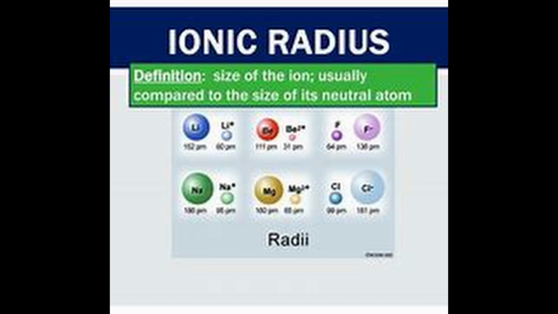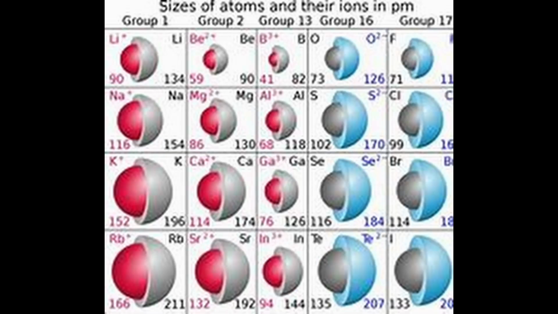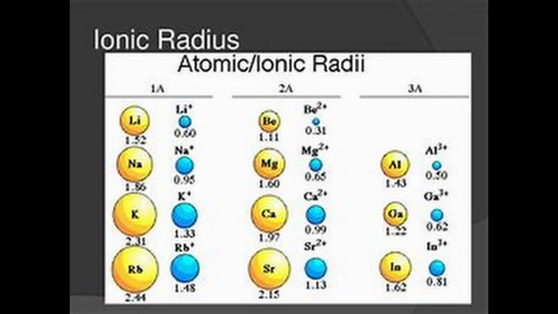The ionic radius can be estimated by measuring the distance between cations and anions in ionic crystals. In general, the ionic radii of elements exhibit the same trend as the atomic radii. A cation is smaller than its parent atom because it has fewer electrons while its nuclear charge remains the same. The size of an anion will be larger than that of the parent atom because the addition of one or more electrons results in increased repulsion among the electrons. For example, the ionic radius of the fluoride ion is 136 picometer, whereas its atomic radius is only 64 picometer. On the other hand, the atomic radius of sodium is 186 picometer compared to the ionic radius of 95 picometer for the sodium ion.